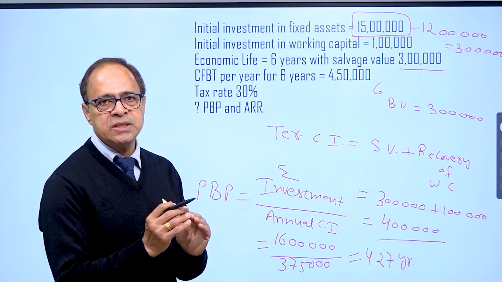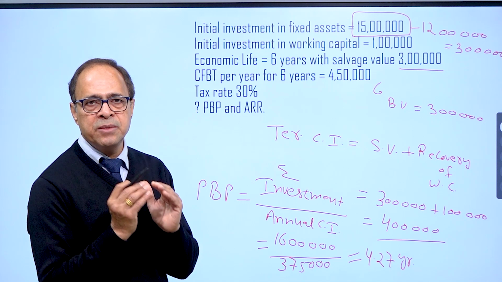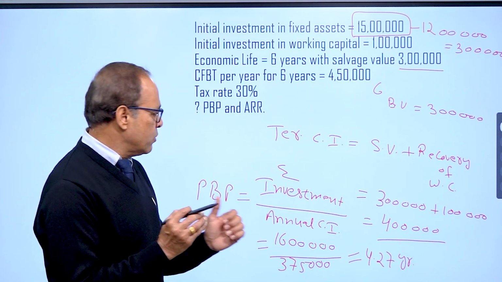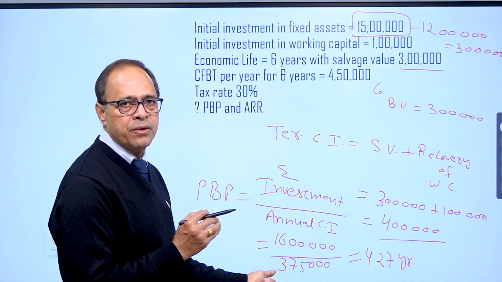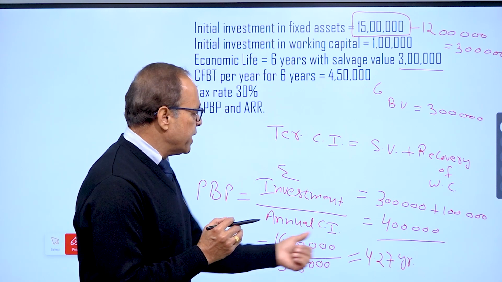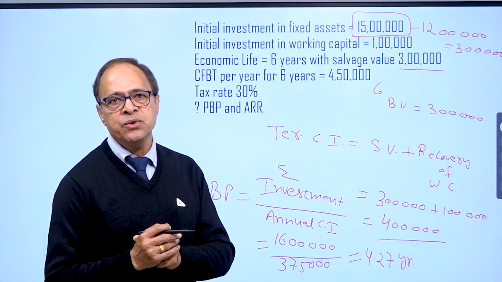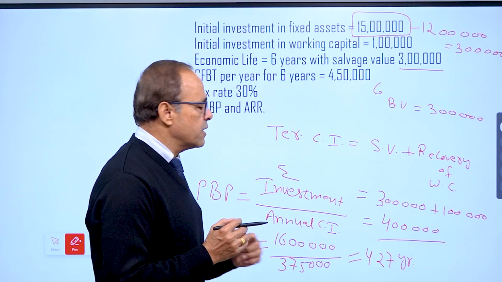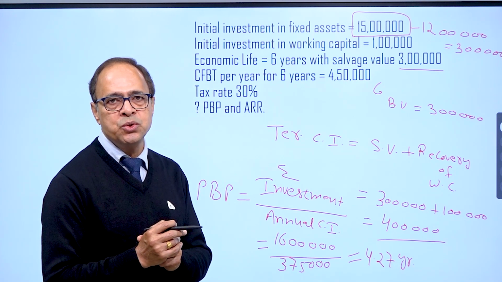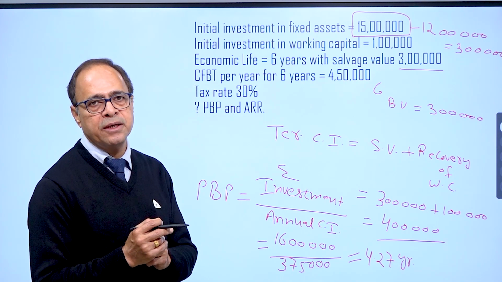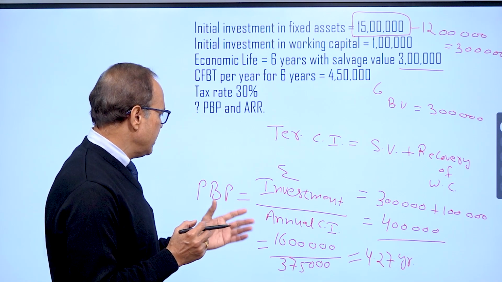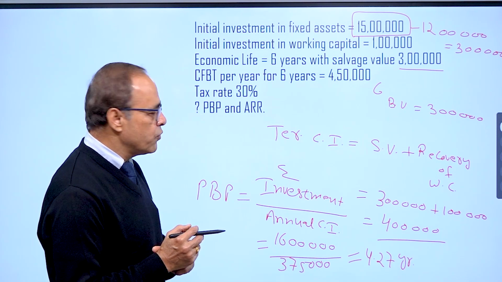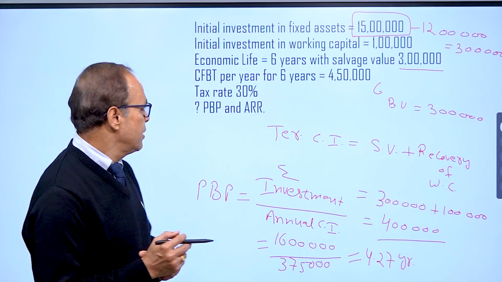So in normal circumstances, never consider terminal cash inflow for calculating payback period. However, if your operating cash inflow is not sufficient to recover your investment, in that case only we use terminal cash inflow for arriving at the payback period. So in that way, we have calculated the payback period as 4.27 years.